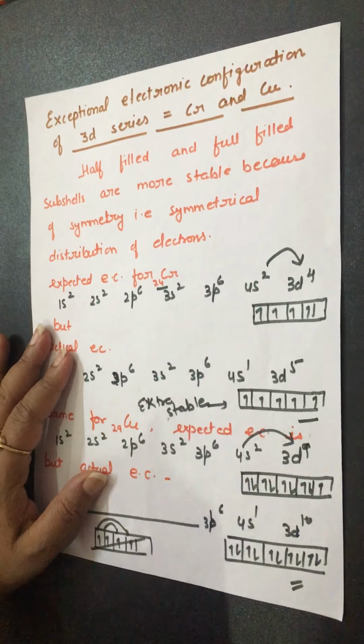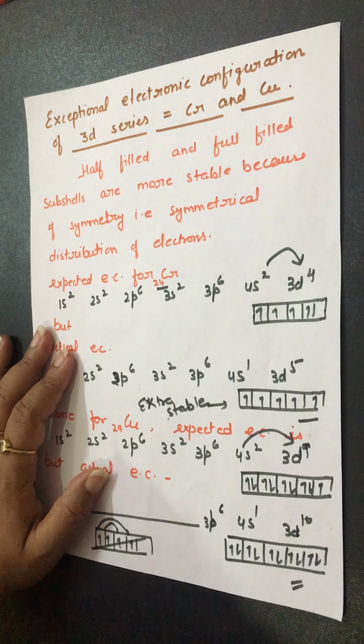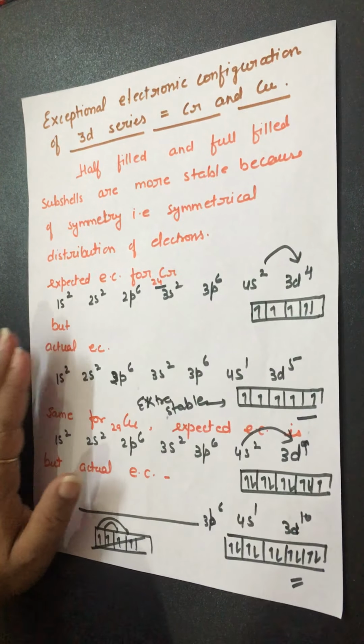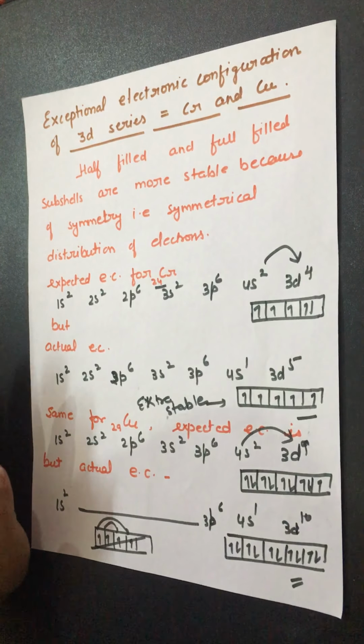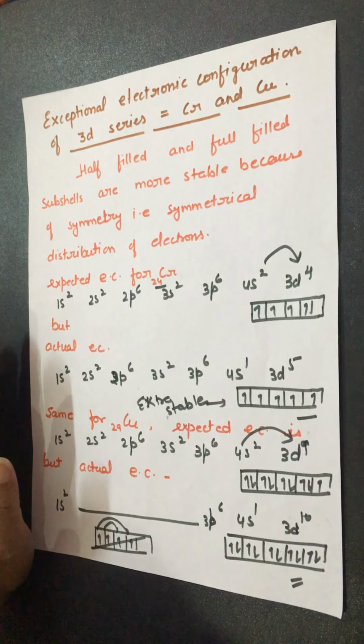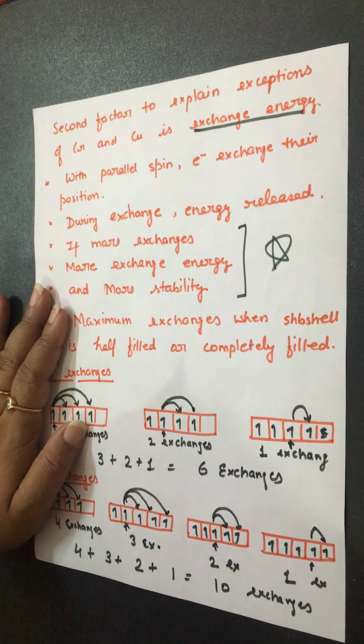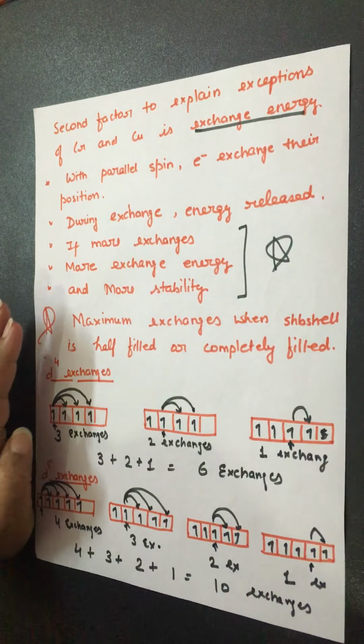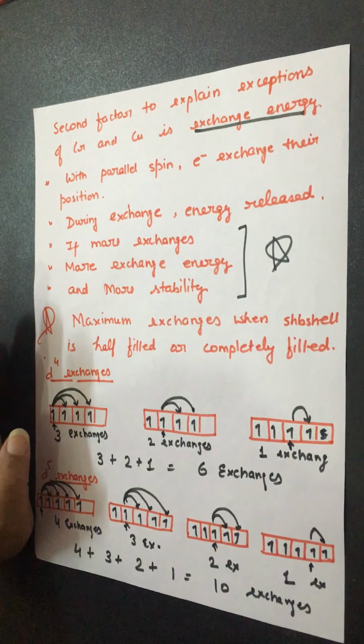Right? In this video, what do we know? We know about the reason for the exceptional electronic configuration of chromium and copper, and we can explain it on the basis of the extra stability of half-filled and completely filled orbitals, and again we can explain it on the basis of the exchange energy. The higher the exchange energy, the higher the stability.